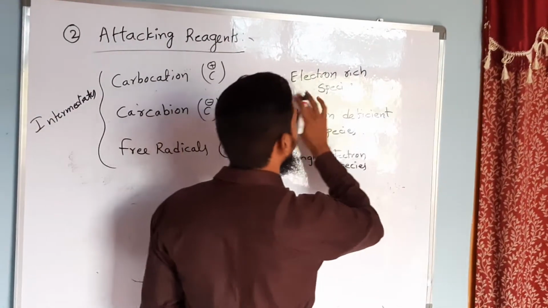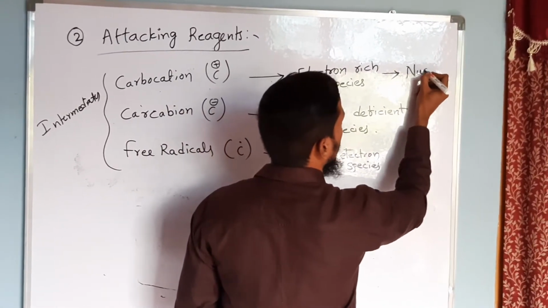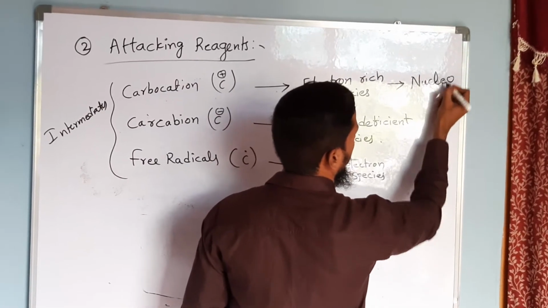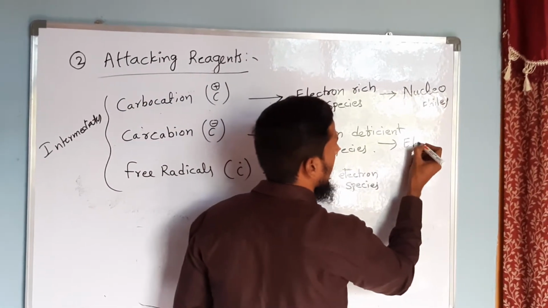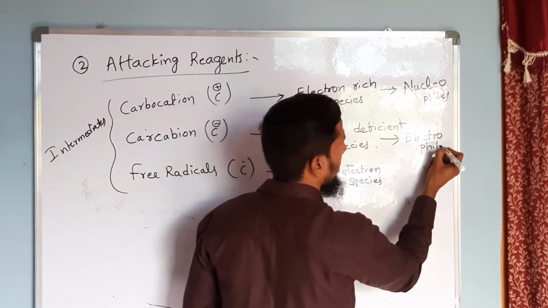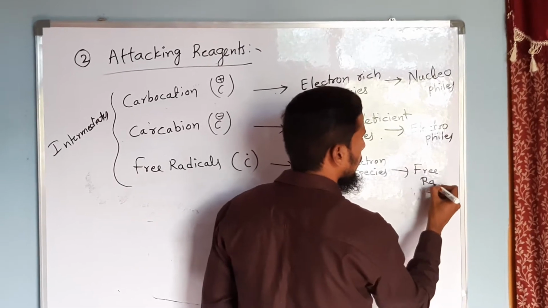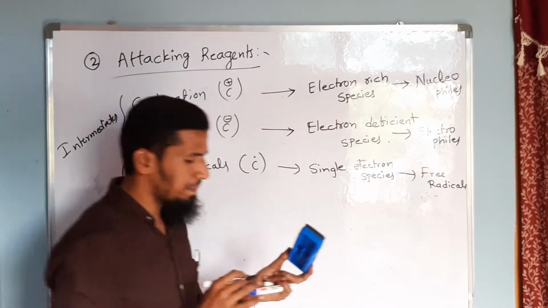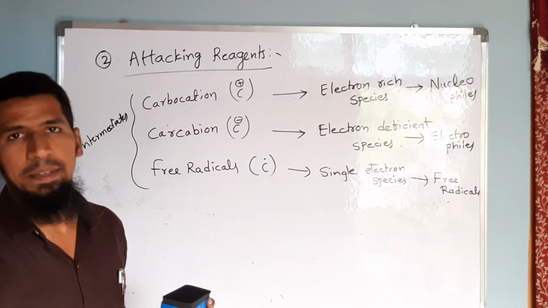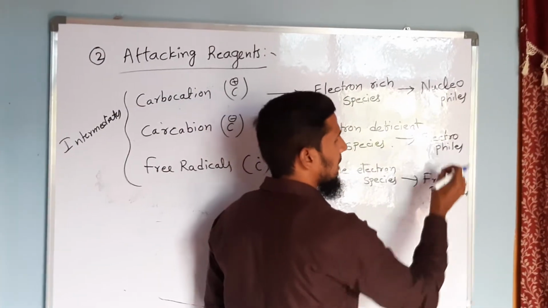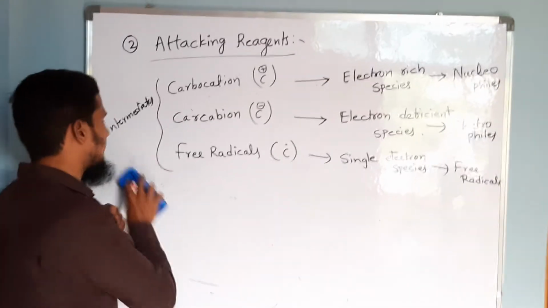What are the attacking reagents? With electron rich species, you can consider as attacking reagent, nucleophiles, and electron deficient species they can consider as electrophiles, and single electron species we already discussed, that are nothing but free radicals. So basically there are three different types of attacking reagents which we can consider to attack on the intermediate formed. So what are they? Nucleophiles, electrophiles, and free radicals. Let us discuss these three attacking reagents with different examples.